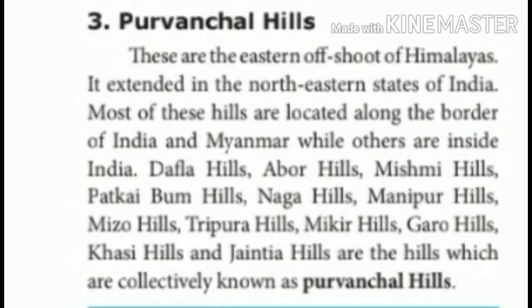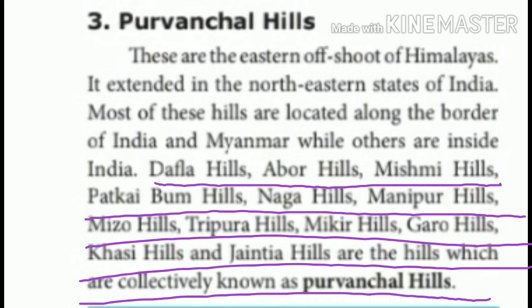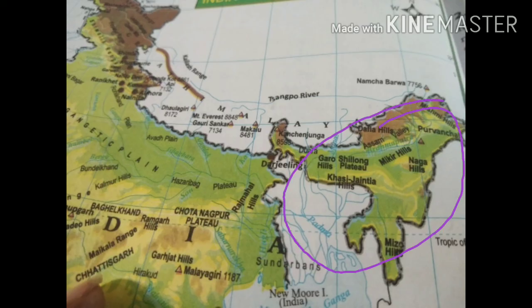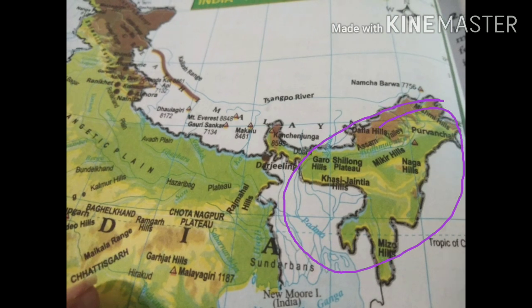Now we are going to see the third one, Purvanchal Hills. These are the eastern offshoot of Himalayas. Most of these hills are located along the border of India and Myanmar while others are inside India. Dafla Hills, Abor Hills, Mishmi Hills, Mizo Hills, Naga Hills, Khasi and Jaintia Hills, which are collectively known as Purvanchal Hills.